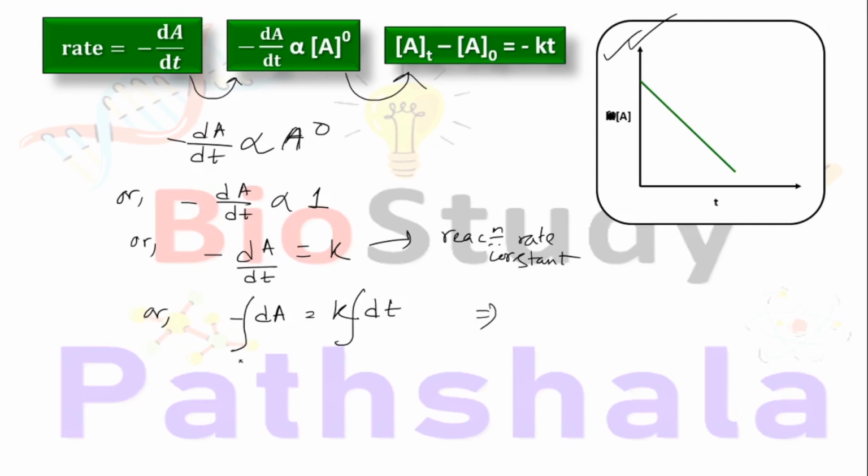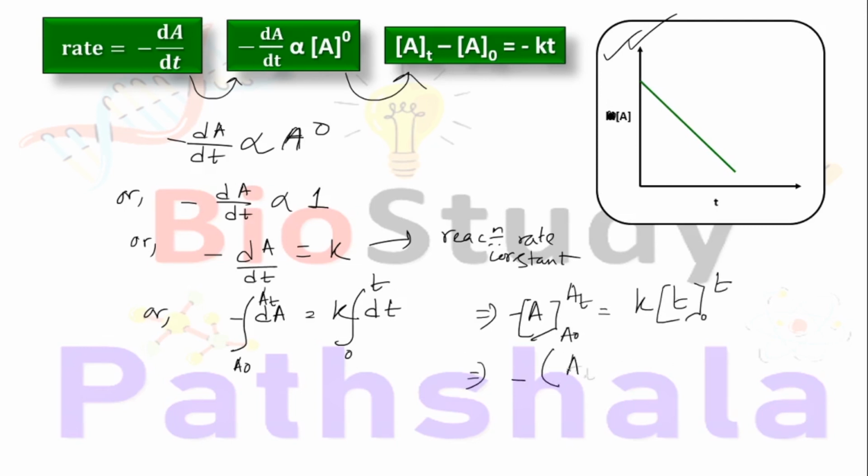The lower limit in this case is A0, because the initial concentration of the reactants is A0, and the ultimate concentration of the reactants is At. So we will get minus, A0 to At, and on the other side 0 to t. So K, t from 0 to t.